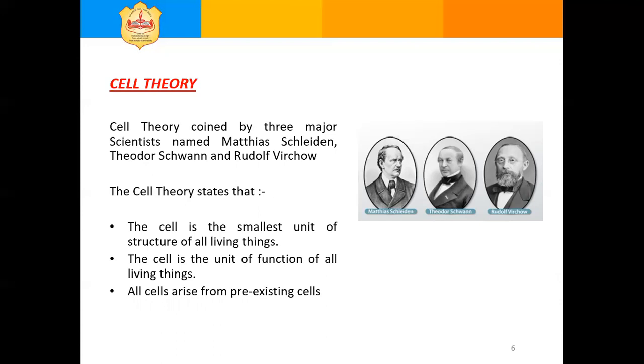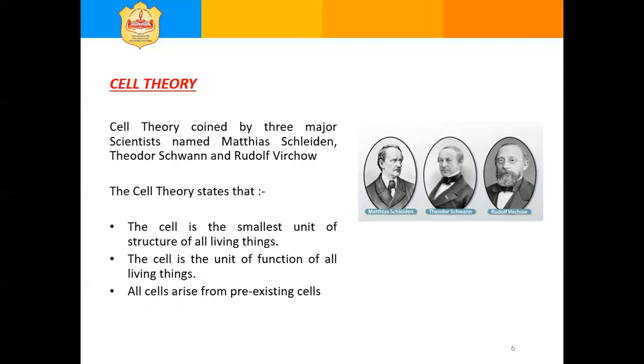Let us take the digestion of food. Food is digested by the help of different enzymes which the cells of the gut secrete. In green plants, photosynthesis occurs in the cells of leaves and so on.